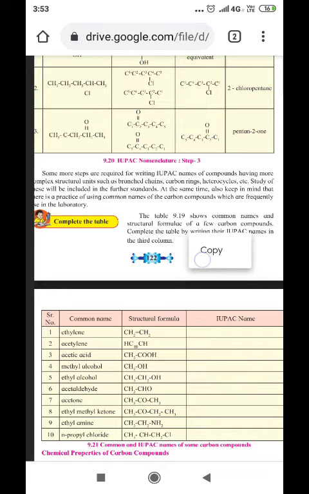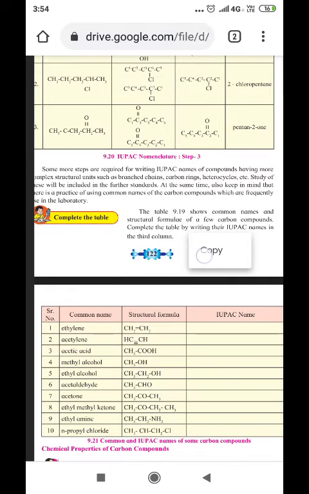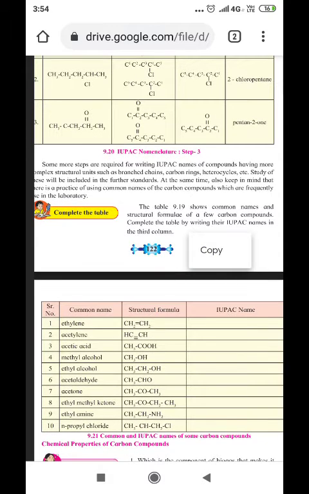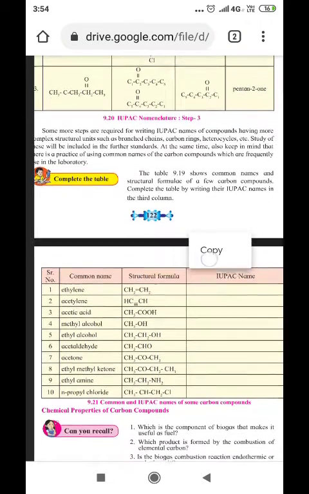Now here both the ways of numbering is given. In first way, the carbon attached to oxygen gets 2. In the second way, the carbon attached to oxygen gets 4. From 2 and 4, 2 is the smallest number, and therefore the IUPAC name of the compound becomes pentan-2-one. I hope this table is very much clear to all the students.